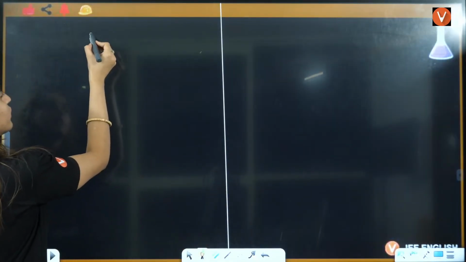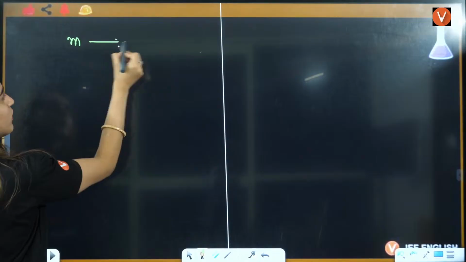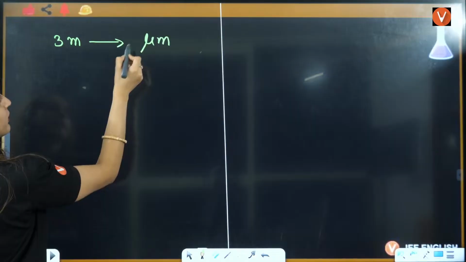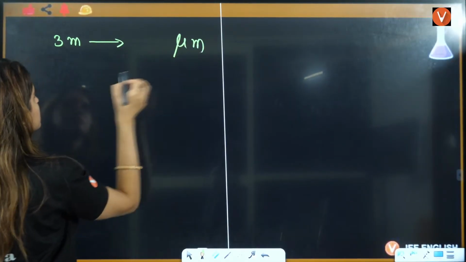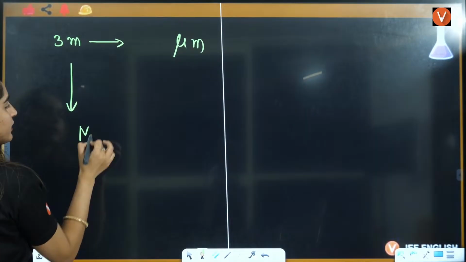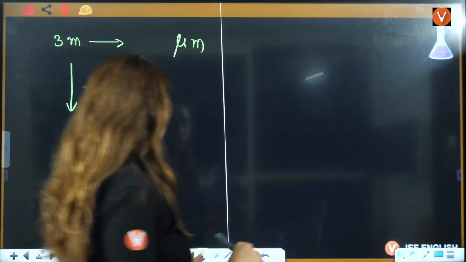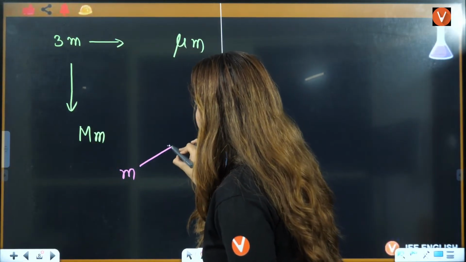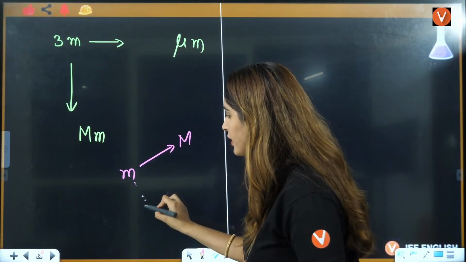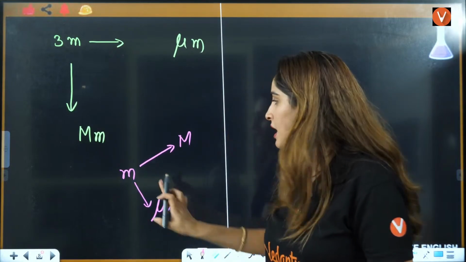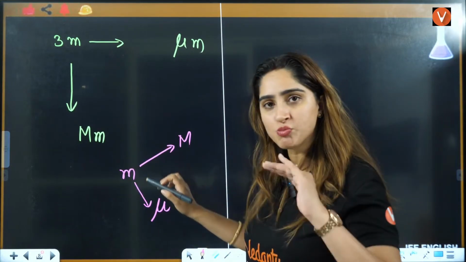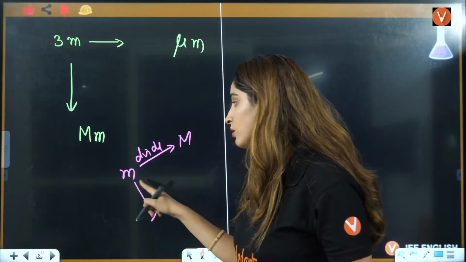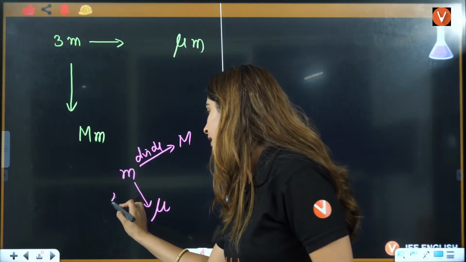Let's say you have meter to micrometer, right? This is 3 meter to micrometer. We don't know what that is. This is 3 meter to megameter, right? That you have to convert. Simple thing is, this is meter. When you go to mega, it is increasing. When you go to micro, it is decreasing. When you go from bigger to smaller, you multiply. When you go from smaller to bigger, you divide.